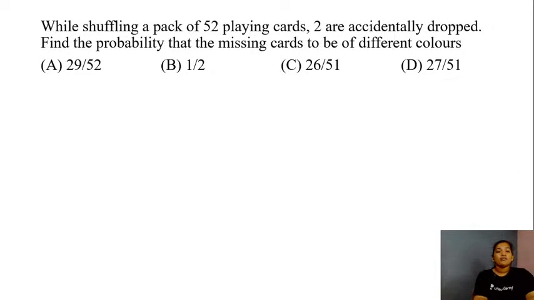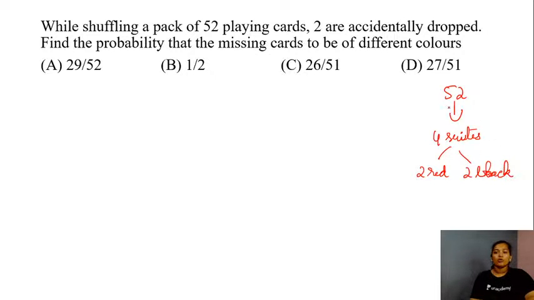So here you have the next question. While shuffling a pack of 52 playing cards, 2 cards are accidentally dropped. So find the probability that the missing cards are of different color. Yes, so here in this case, when you have 52 cards, we know there are 4 different suits, right, out of which 2 are red and 2 are black.